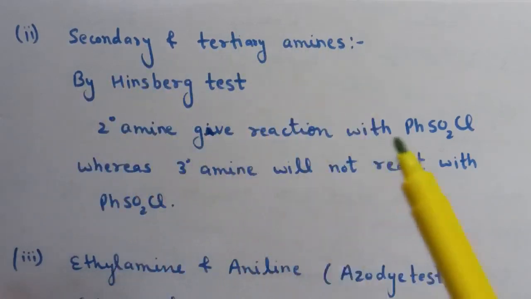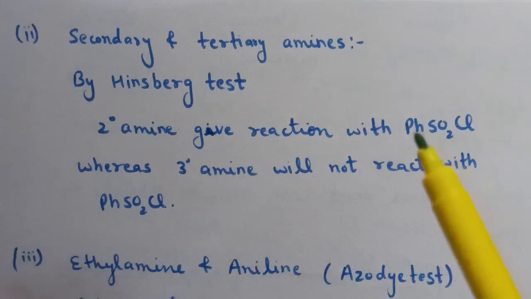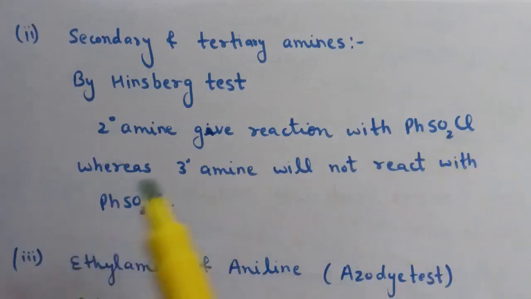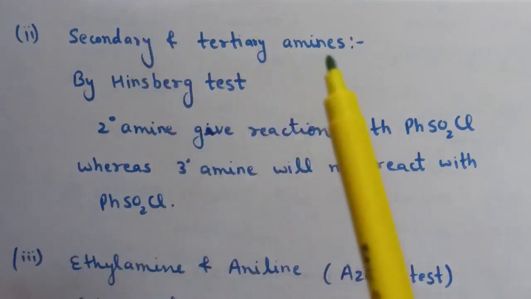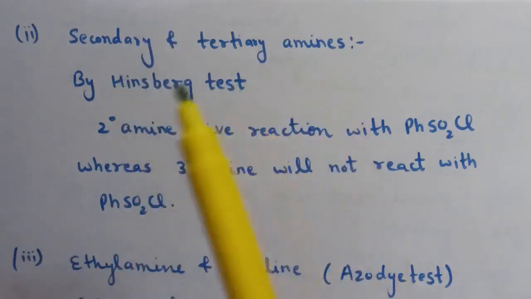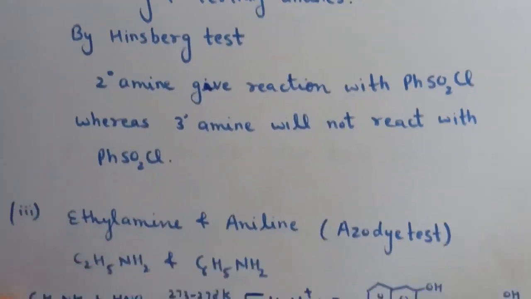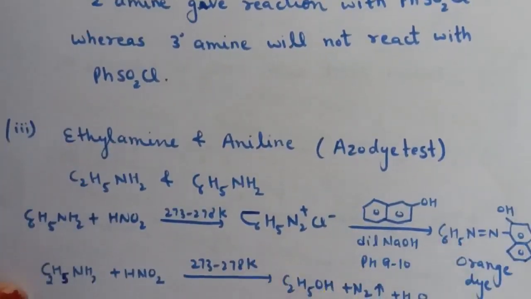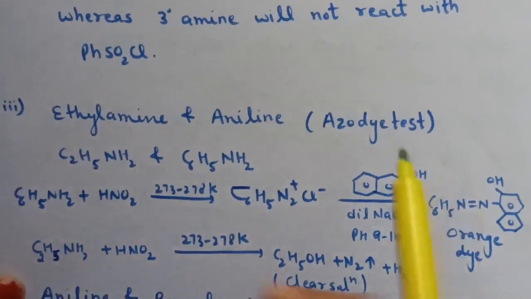Secondary amine gives a reaction with benzene sulfonyl chloride, whereas tertiary amine will not react with benzene sulfonyl chloride. So secondary and tertiary amines can be distinguished by the Hinsberg test. Third is ethylamine and aniline. These can be distinguished by the azo dye test.